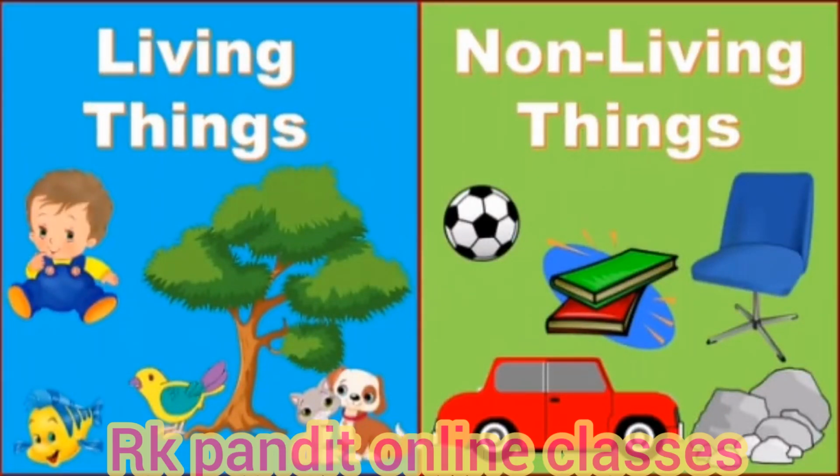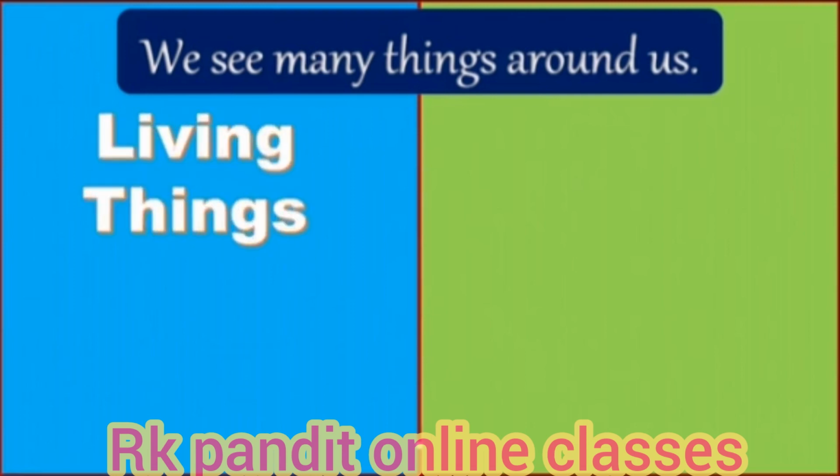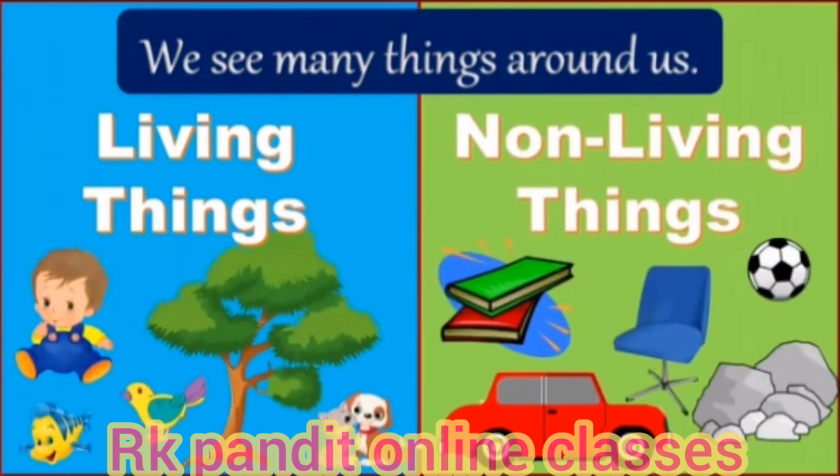Living things and non-living things. We see many things around us and the planet we live on, from mountains to oceans, from plants to animals. There are many things in our surroundings which can be categorized into two, that is, living things and non-living things. Let us see some pictures.